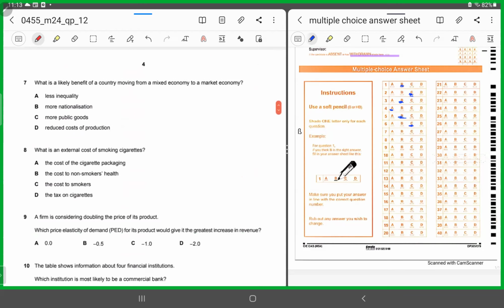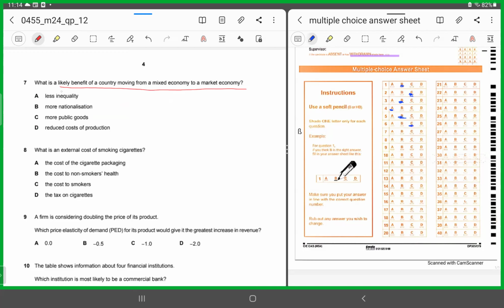Number 7. Number 7 says, what is a likely benefit of a country moving from a mixed economy to a market economy? A mixed economy is an economy in which there's both a private sector and a public sector, and together they provide different goods and services, right? All right. A market economy is an economy in which price mechanism plays an important role, in which consumer sovereignty is a key role, right? All right, so now they're saying what would be a benefit of a country if a country switches from a mixed economy towards a market economy. So what would be the benefit it would be reaping?